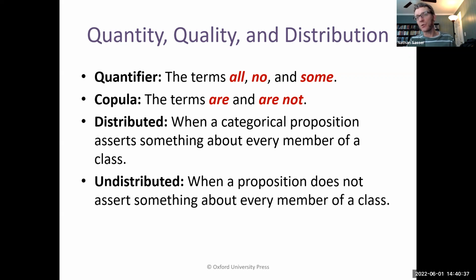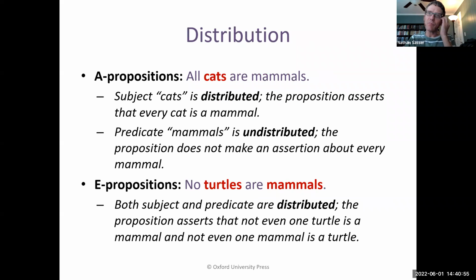This is, I think, certainly the most confusing concept of 5B and maybe of the first half of the chapter, this concept of distribution. So let's do some examples and look at it in a little more detail to try to get our heads around it.